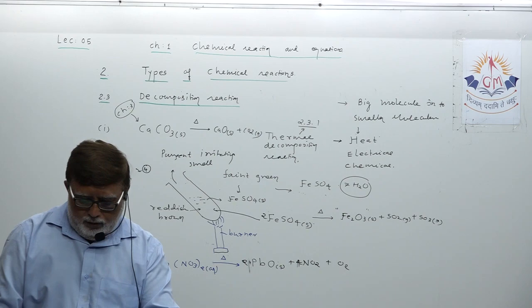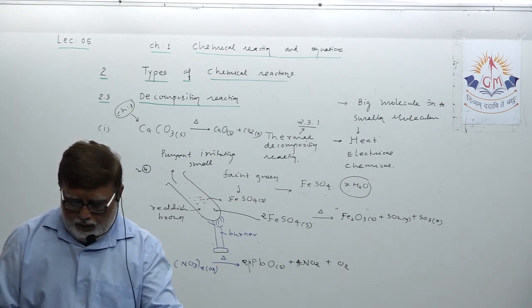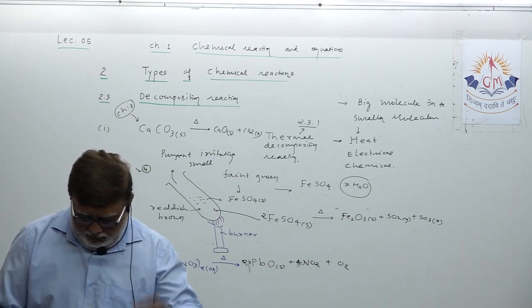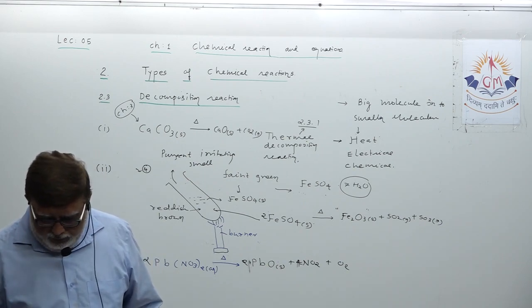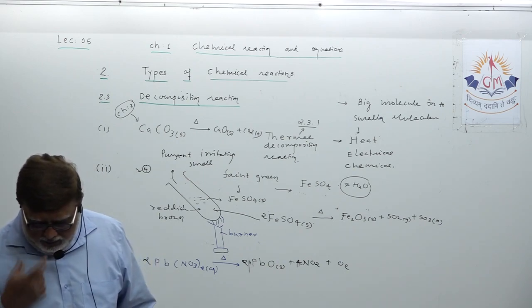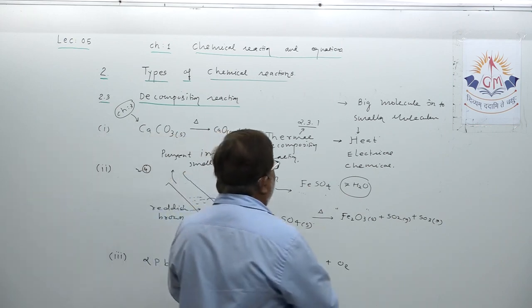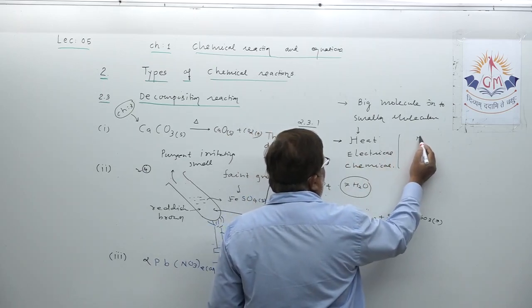Now your homework for today's lecture number 5, which questions you have to write. Understand? So dear student, question number 7, 8, 9, and 10. Remember this. I am writing the homework here. Please note it down.